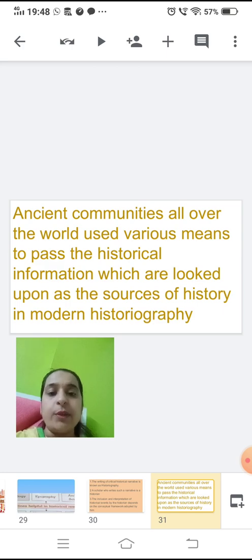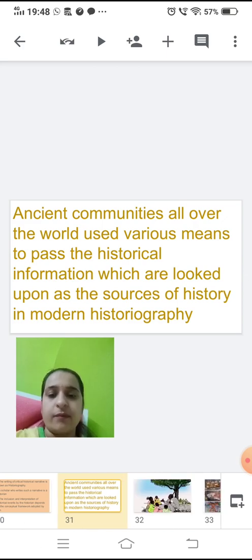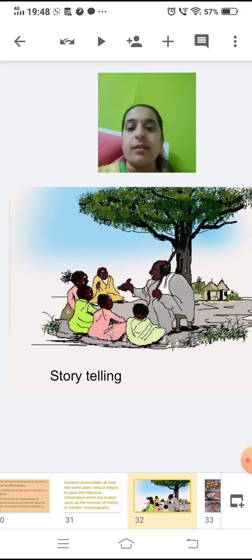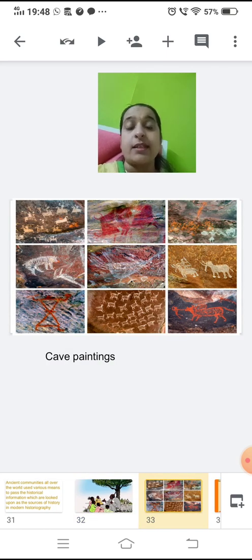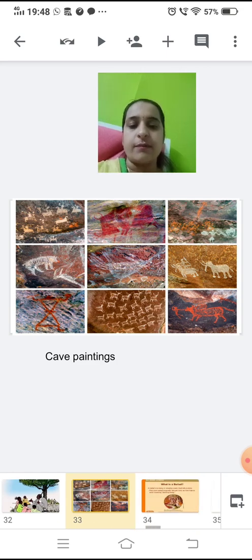Now children, ancient communities all over the world have used various means to pass on historical information, which are looked upon now as a very important source of history in modern historiography. Let us see how this information is passed. It is passed through storytelling and cave paintings. For example, you have learned about the Bhimbetka paintings, right? All these are passed from one generation to another, so that this information is passed on to generations.